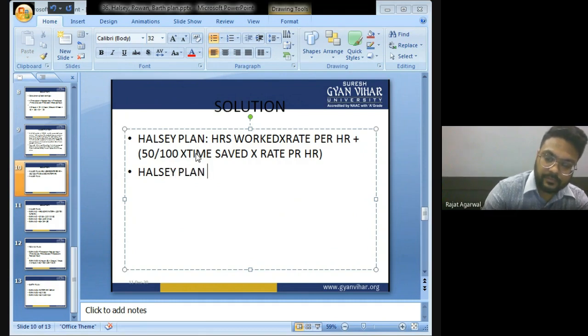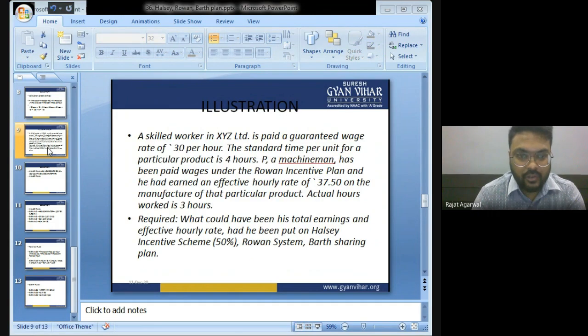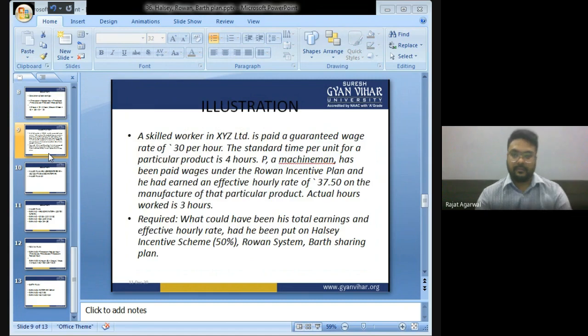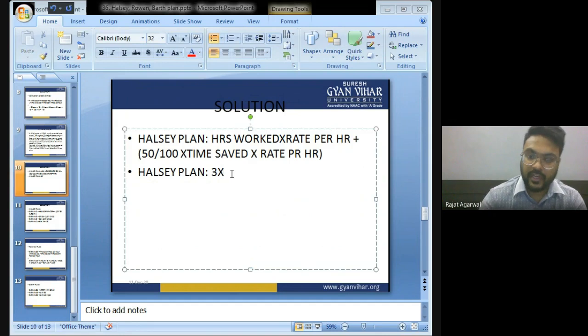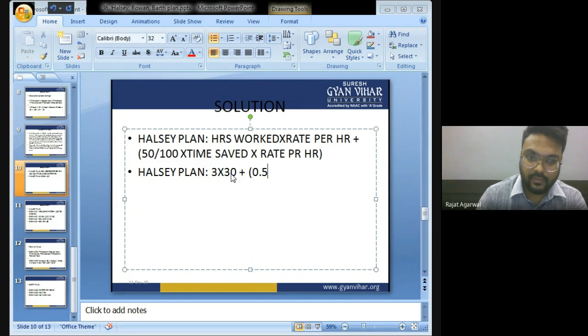Halsey plan. Hours worked: actual hours worked is 3 hours into rate per hour. Rate per hour is 30, plus 50 divided by 100, that is 0.5, into time saved.